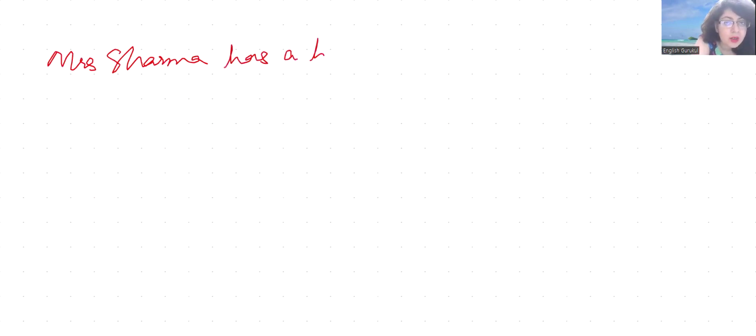Now, if we talk about the examples, what do we get to see? Mrs. Sharma has a black purse. What is the color? Black, right? Has a black purse. Here, this is an adjective.